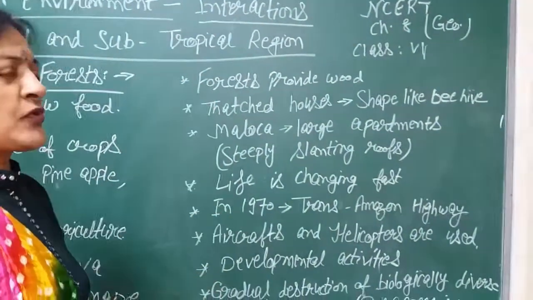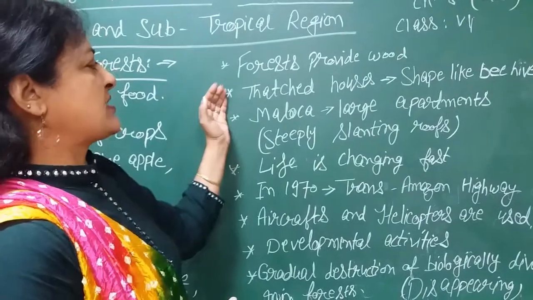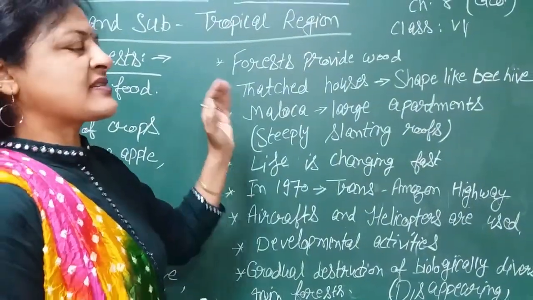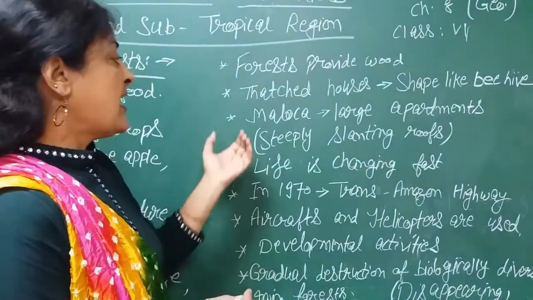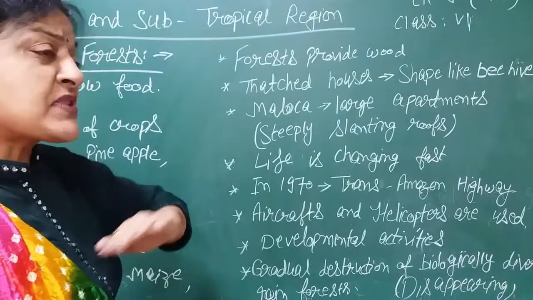Then these forests provide wood to the people to make their houses. Thatched houses and Maloka houses are found here. Thatched houses are shaped just like a beehive, and Maloka houses are large apartments with steep slanting roofs.